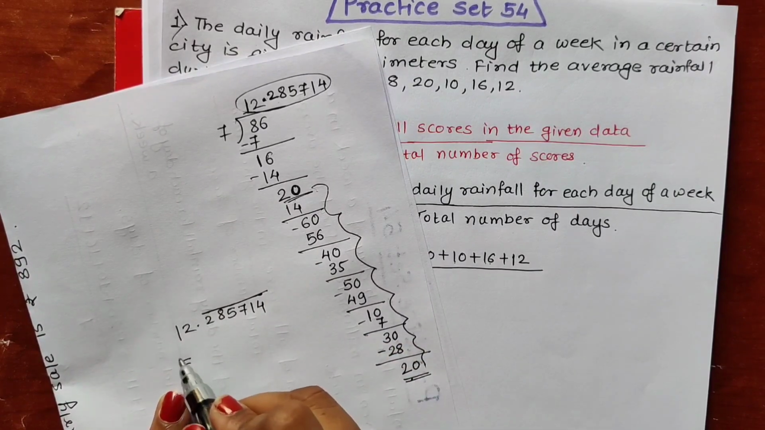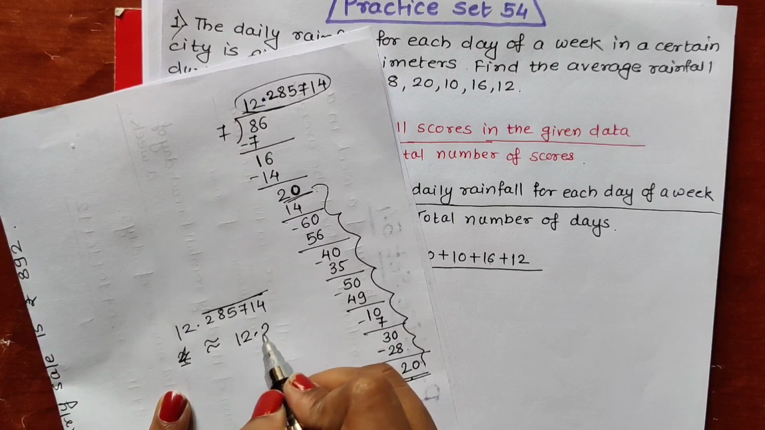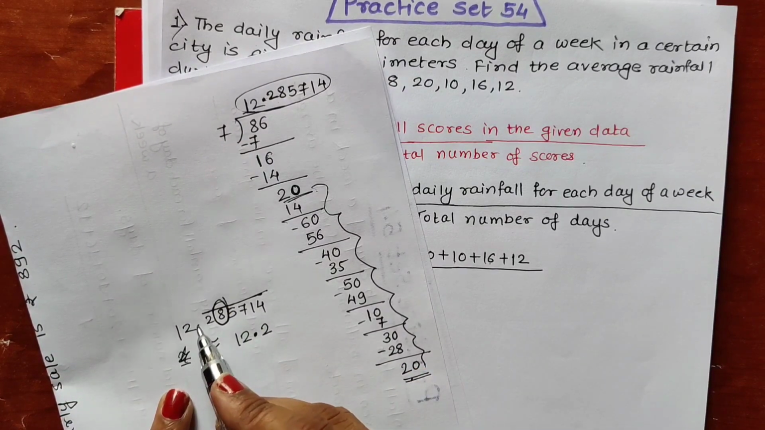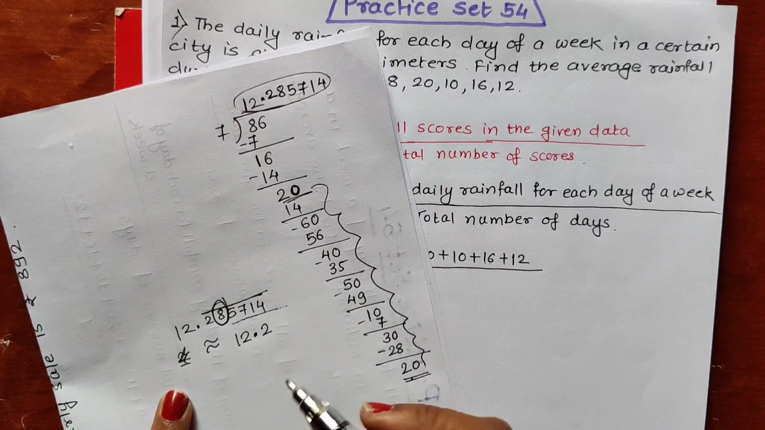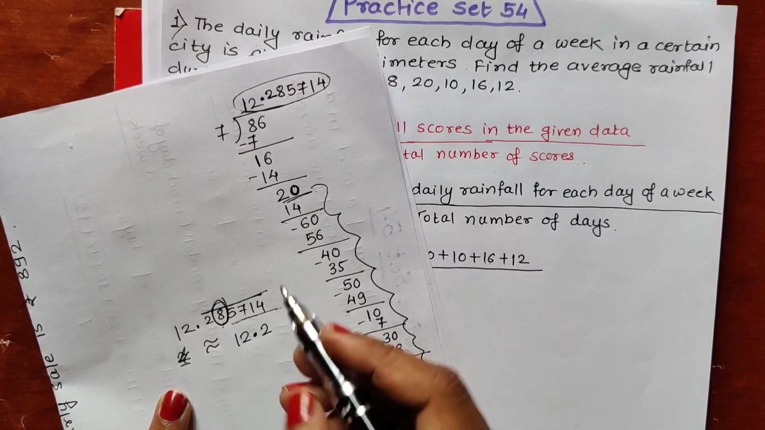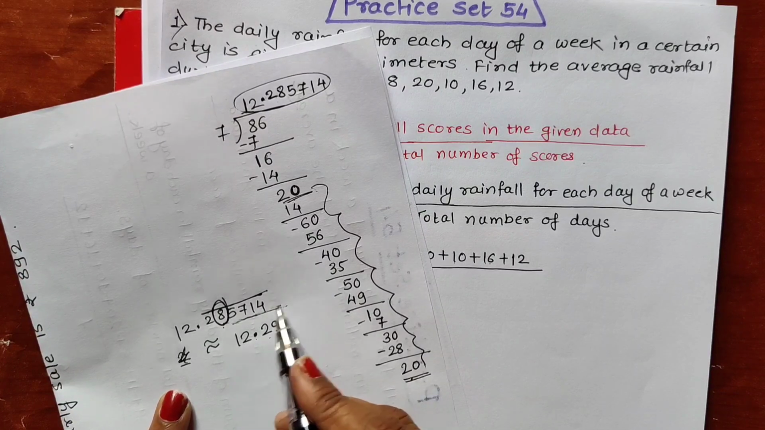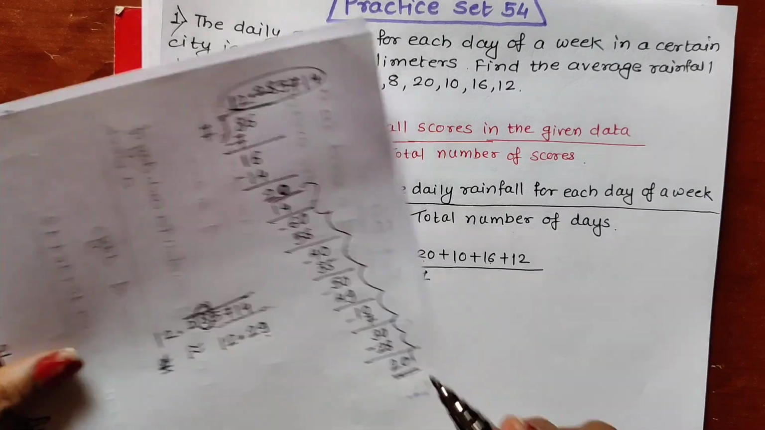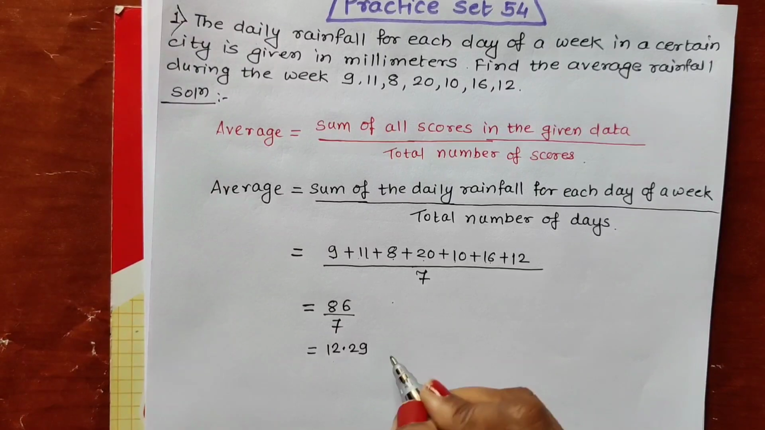So approximately this answer should be written as approximately. This is the symbol for approximately. 12.2 I write as it is, and this 8, the second digit after decimal point, we have to increase by 1 because all the digits are coming again and again, recurring digits are there. So this second digit we have to increase by 1 and it will be 12.29. Instead of writing all these digits, we can increase the second digit by 1. So what we are getting here is equal to 12.29 millimeter.